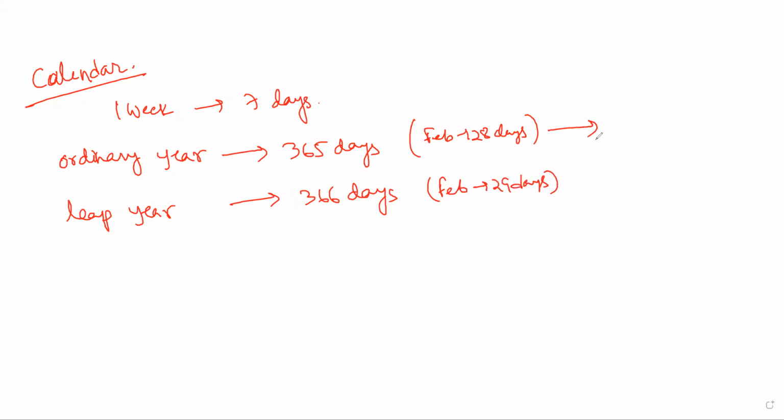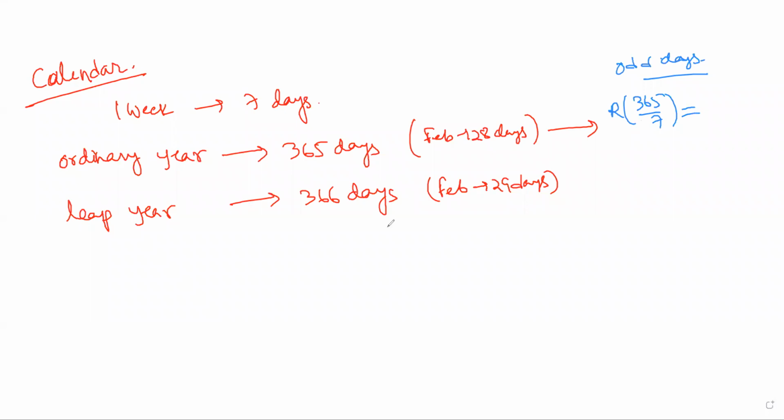In calendar questions we always use the concept of odd days. So what is odd days? Odd days is the remainder when you divide 365 by 7.